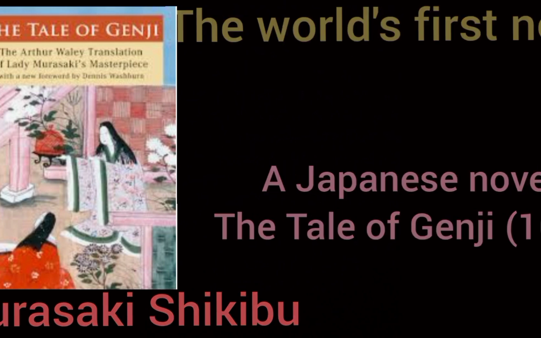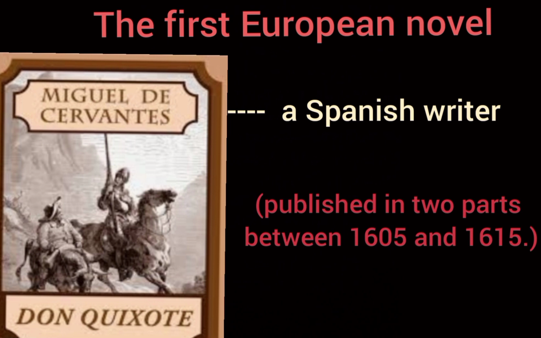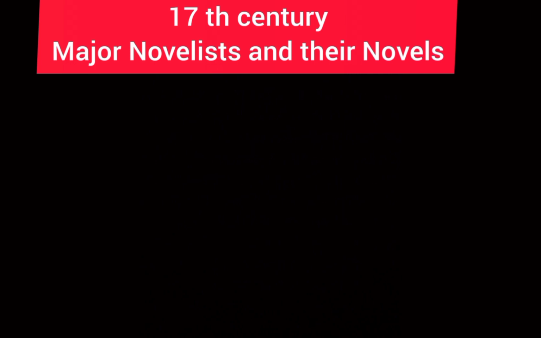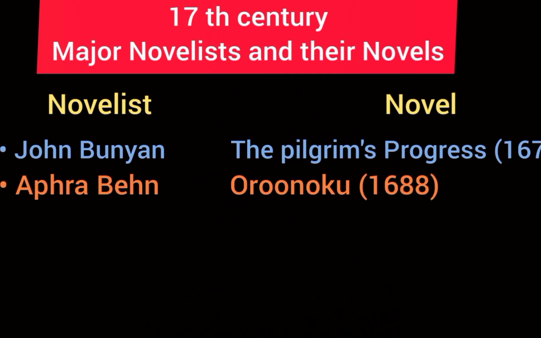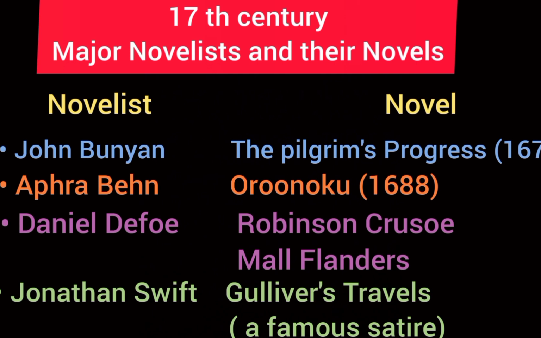The first European novel is Don Quixote by the Spanish writer Miguel de Cervantes. This novel was published in two parts between 1605 and 1615. Now we shall see the major novelists and their novels in 17th century. John Bunyan's The Pilgrim's Progress in 1678, Aphra Behn's Oroonoko in 1688, Daniel Defoe's Robinson Crusoe and Moll Flanders, and Jonathan Swift's Gulliver's Travels. It's a famous satire.